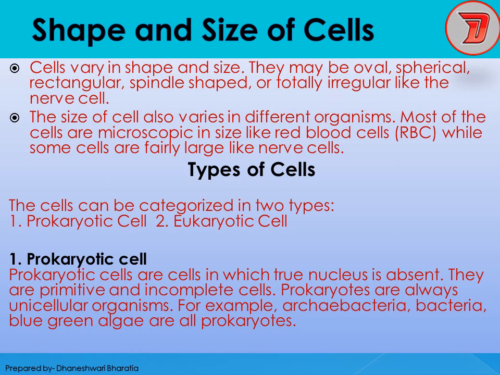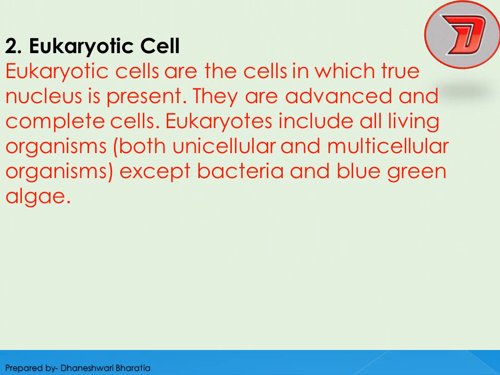Next is the eukaryotic cell. They are the cells in which a true nucleus is present. They are advanced and complete cells. Eukaryotes include all living organisms, both unicellular and multicellular organisms, except bacteria and blue-green alga. So eukaryotic cells are quite advanced. Advanced means with so many compartments. Are you getting my point? So this is the basic difference between eukaryotic and prokaryotic cell.